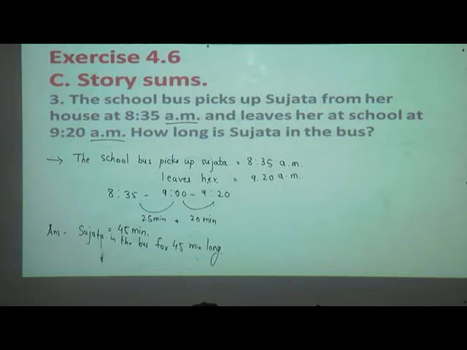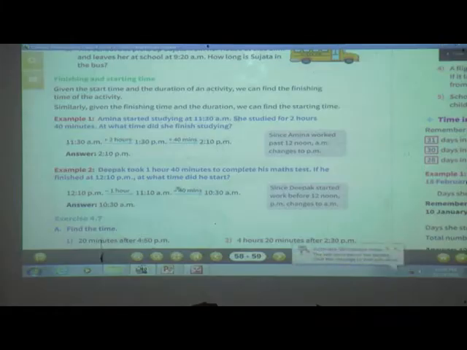Now we will move to the next concept. We are going to study finishing and starting time. See, given the start time and the duration of an activity, we can find the finishing time of the activity.